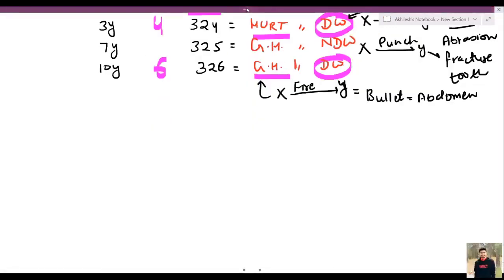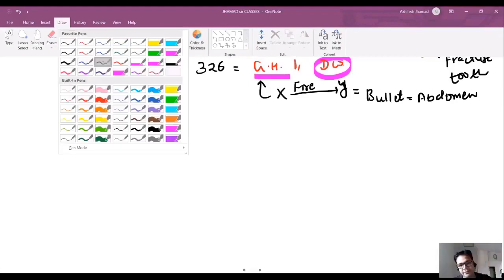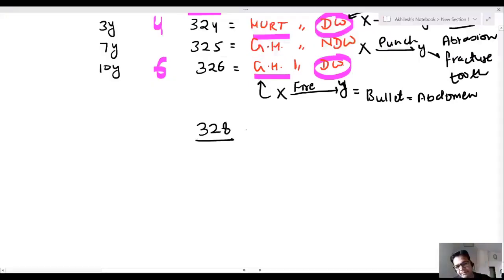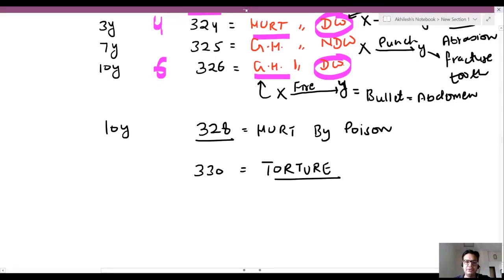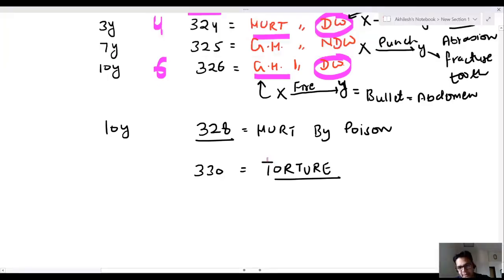Now, sir, I have already told you, 328 IPC, any hurt by poison. Punishment is up to 10 years. This is 328. 330 IPC is for torture. You can even remember it by a trick: T for 3, T for 3, O for 0. So everything is inside it.